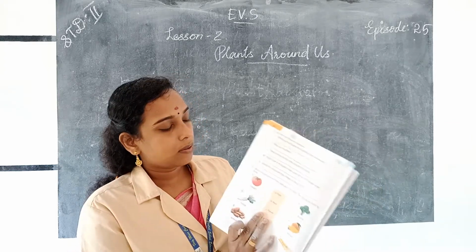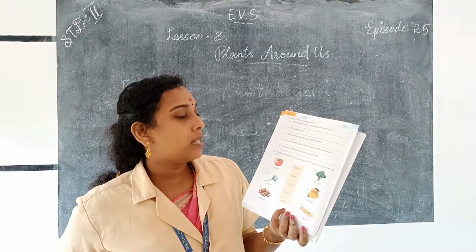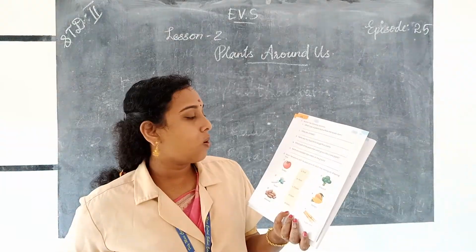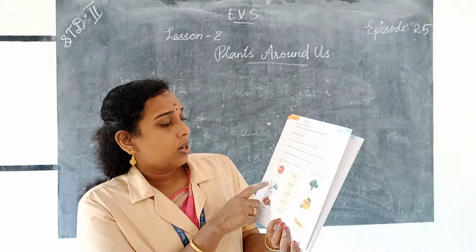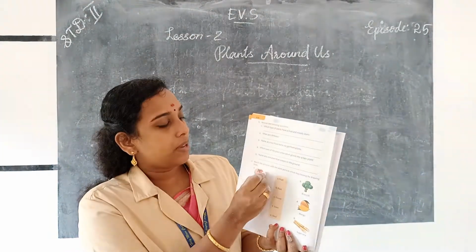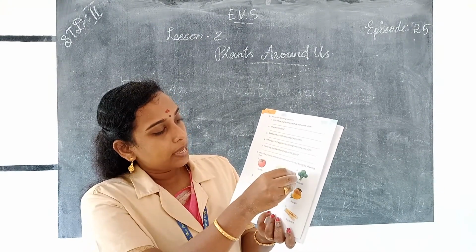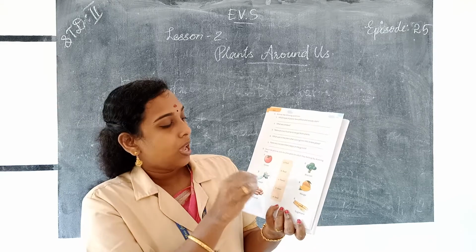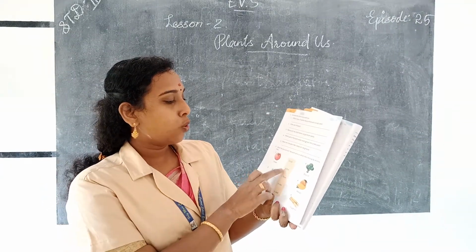And here part D, match the pictures with the plant parts to which they belong by drawing lines. And tomato. Tomato is a fruit. So match with fruit. And second one, broccoli. Broccoli is the part which is flower. And radish is which part of the plant? And this is the root.